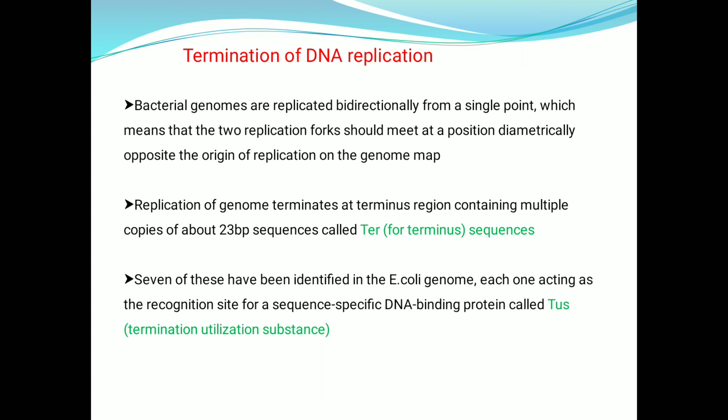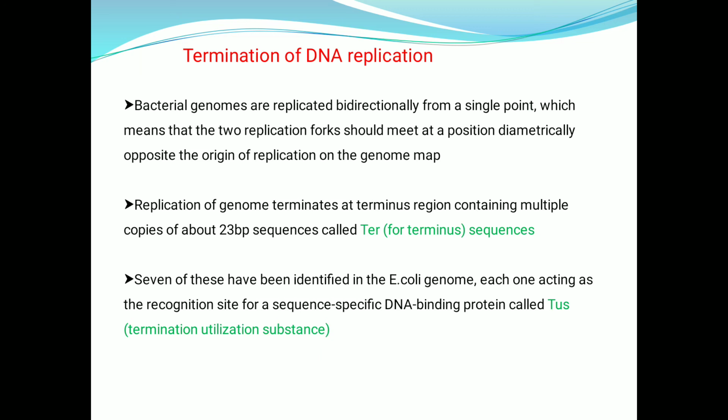Now, the termination of DNA replication. How this occurs is that the bacterial genomes are replicated bidirectionally from a single point, which means that the two replication forks should meet at a position diametrically opposite the origin of replication on the genome map.